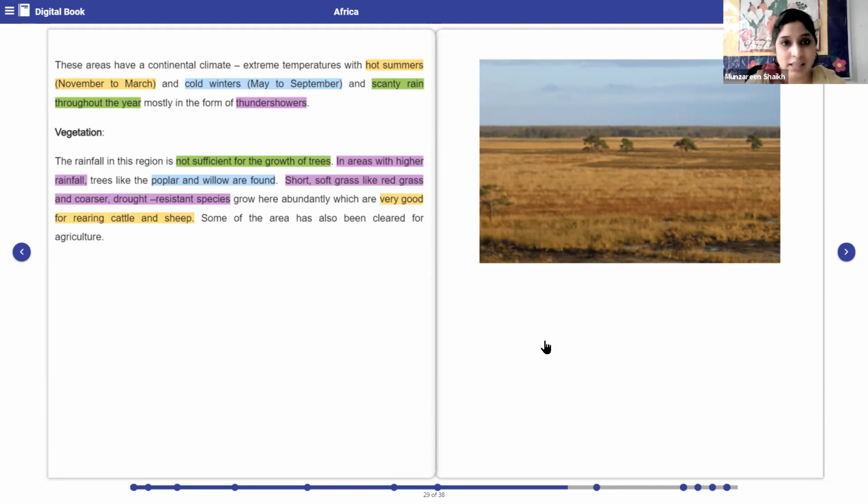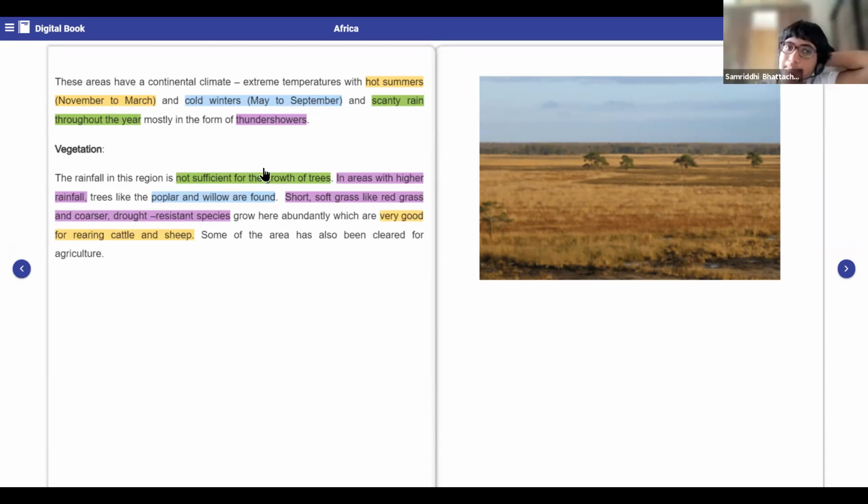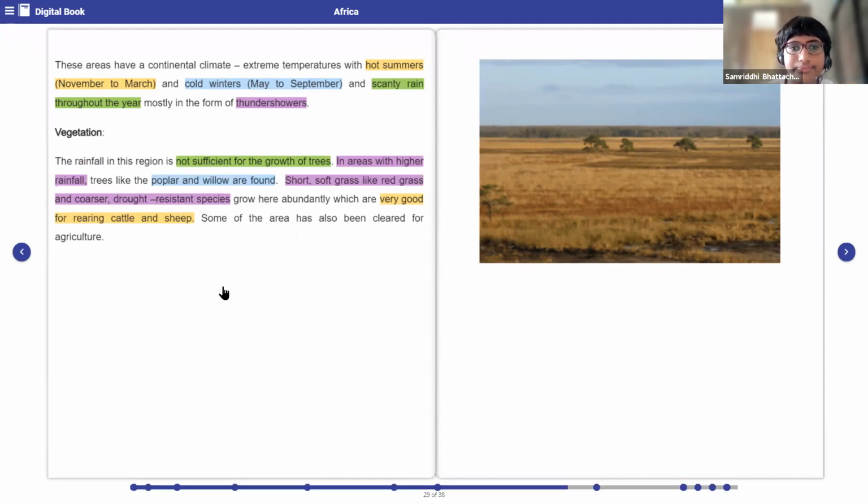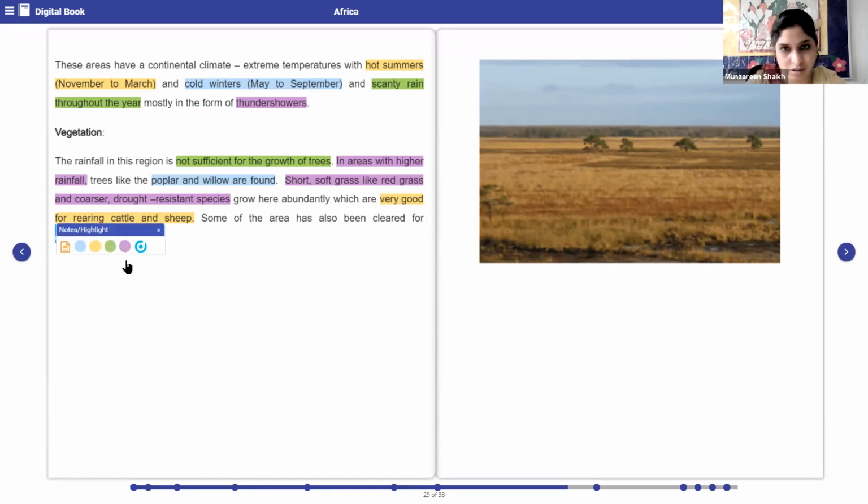Okay, and these grasses are required for what? They are very good for what? For the cattle and sheep rearing. Okay, some of the area has also been cleared for agriculture. Okay, in this particular area, although they have cleared the area for agriculture, the growth of production is comparatively very less in this particular region.